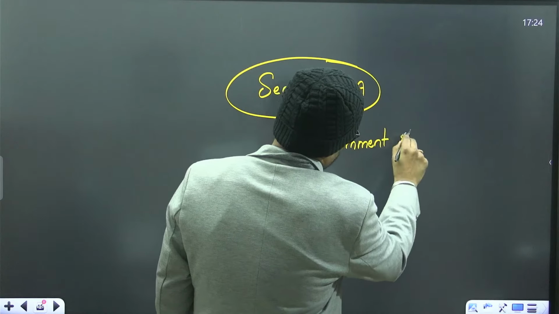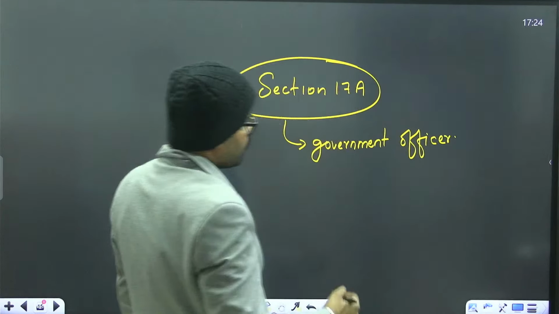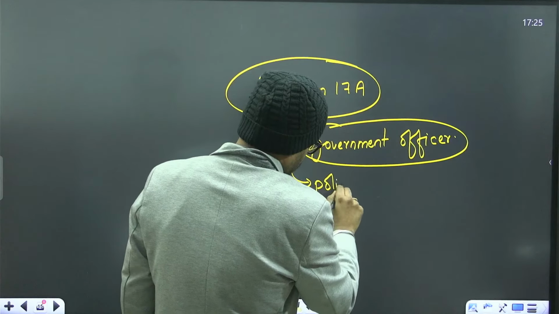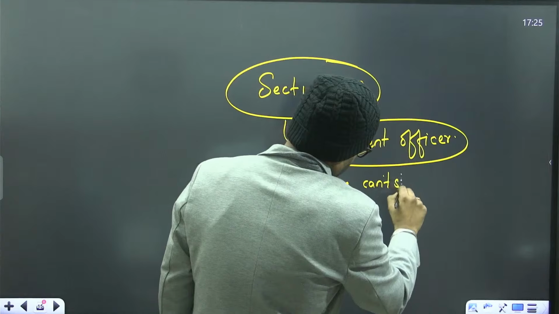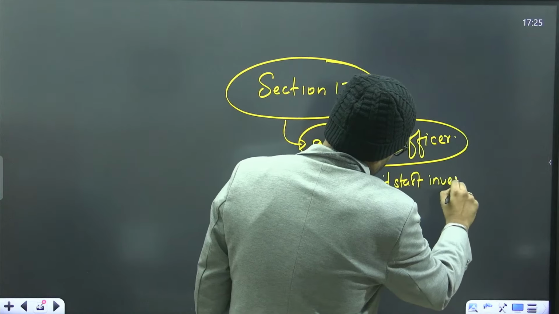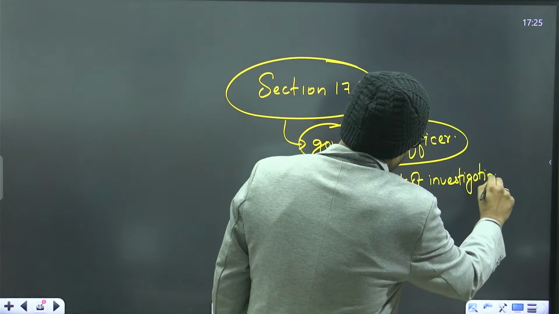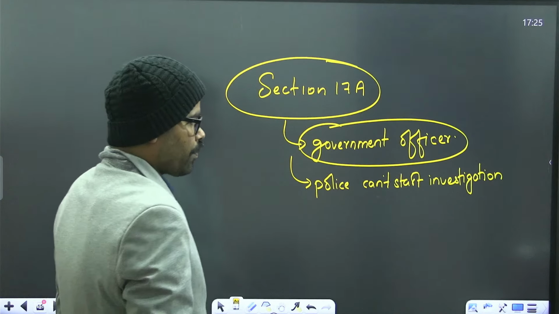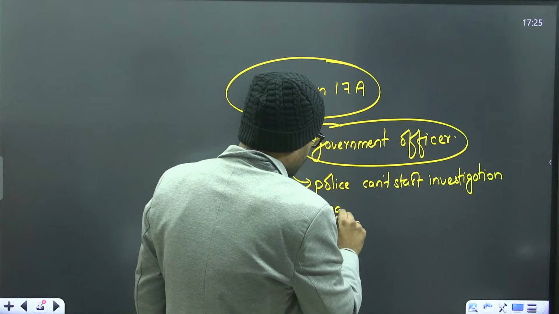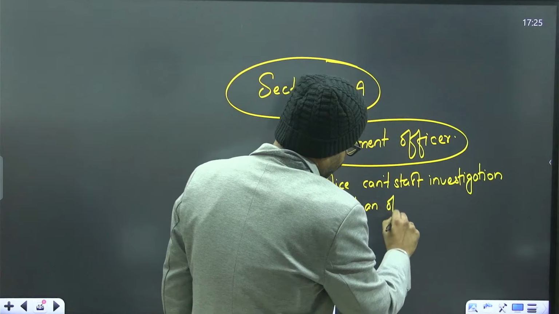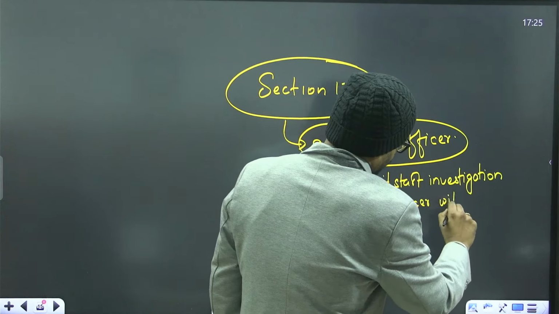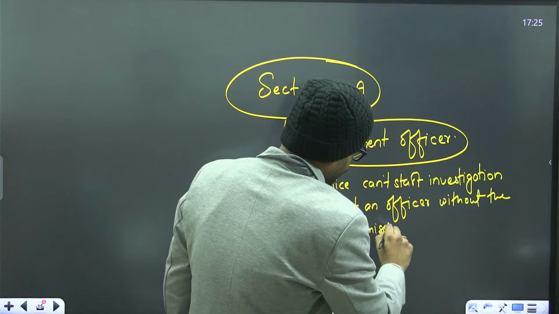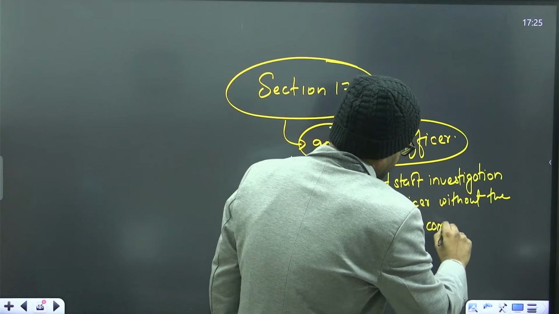In respect of that government officer, police cannot start an investigation against an officer without the permission of the competent authority.